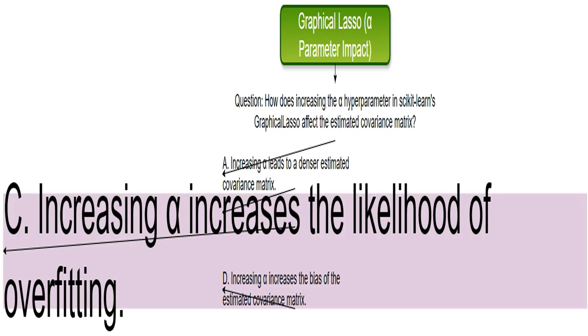Overfitting occurs when a model learns the training data too well and performs poorly on unseen data. This option explores whether increasing alpha might cause overfitting. Does the regularization actually increase the risk of learning the noise in the training data?